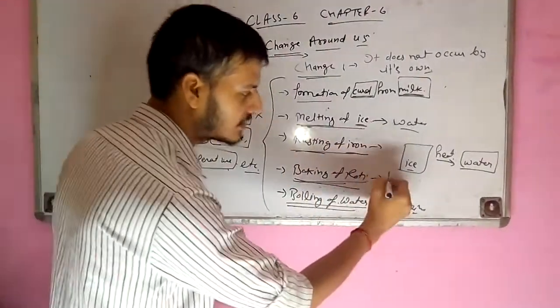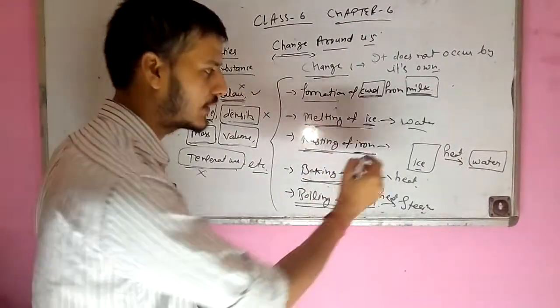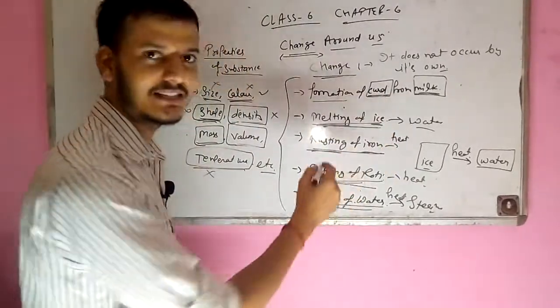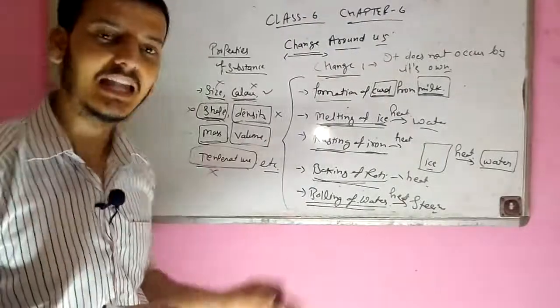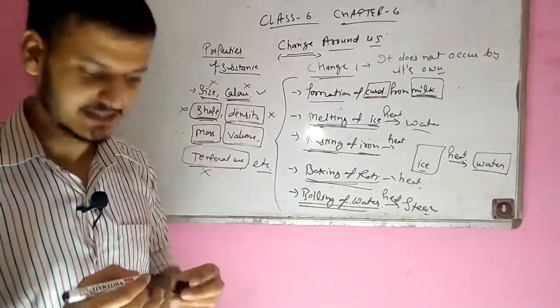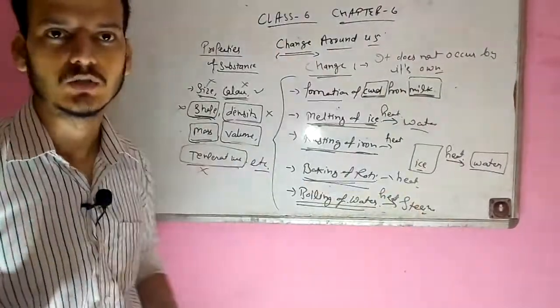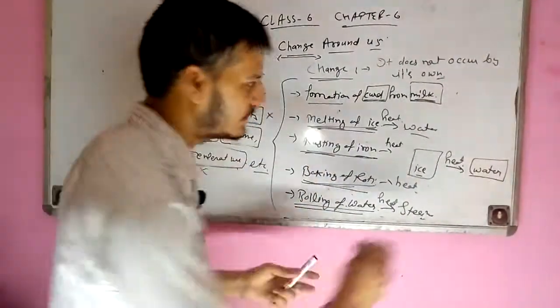Baking of roti, there is also some heat required. Rusting of iron, the conditions also require some heat with some moisture and oxygen. Melting of ice, there is also some heat required. So I think you are understanding, in every condition there is a need for some external factor, that is known as heat. So heat is not the only one, there are some certain external agencies, we will say